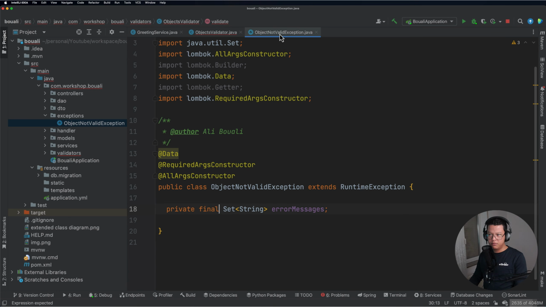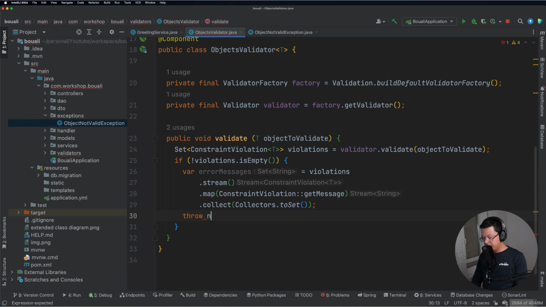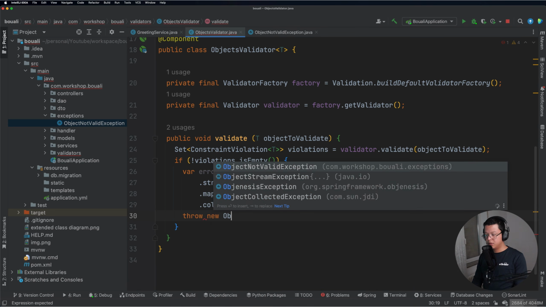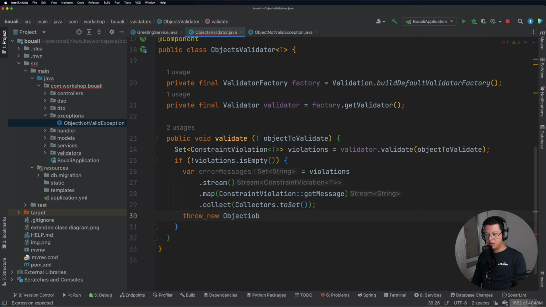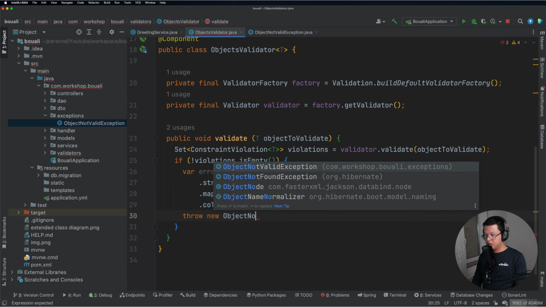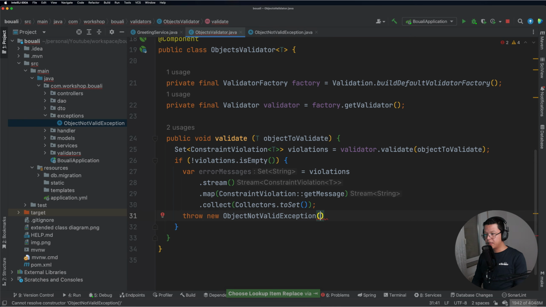So now all I did is create a custom exception because I need to throw that one. And here I will throw a new object not valid exception, and I will just pass the error messages as a parameter. Because why did I create this one? Because I need to pass the error messages as a param. All right, so now it's almost done.